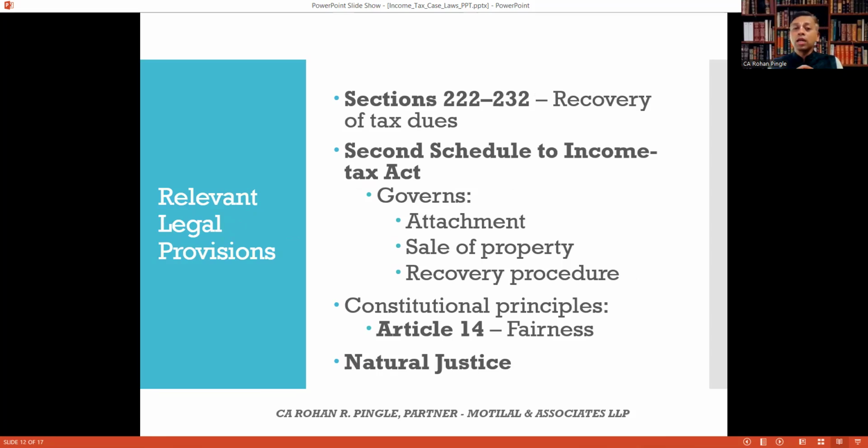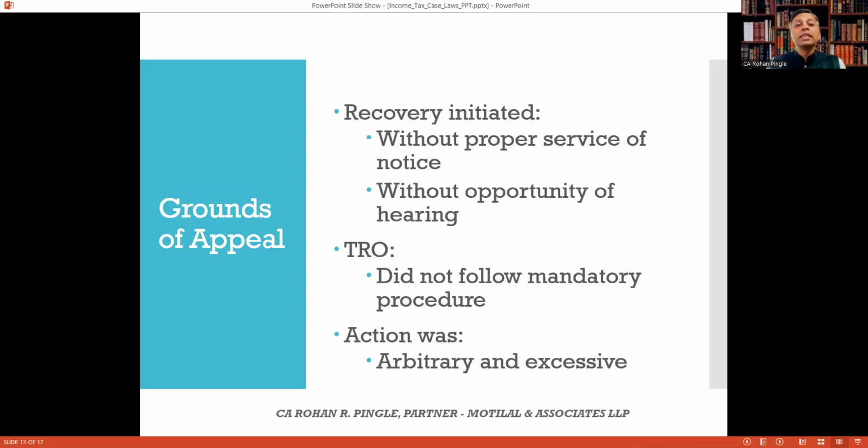Constitutional principles, Article 14, that is fairness and natural justice, are involved here. Let's see the grounds: recovery was initiated without proper service of notice and without opportunity of hearing also.